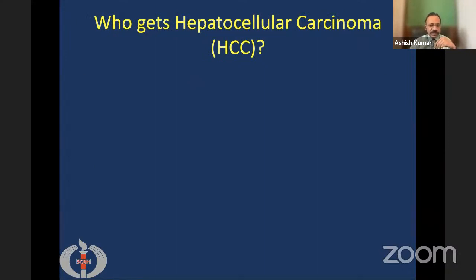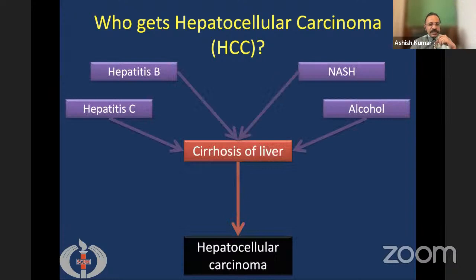The most important risk factor for hepatocellular carcinoma, or liver cancer, is cirrhosis of the liver. Cirrhosis can be of any etiology. It could be hepatitis B virus related, hepatitis C related, non-alcoholic steatohepatitis (NASH), alcohol, Budd-Chiari syndrome, autoimmune liver disease, or any other etiology. But if there is cirrhosis, then this patient is definitely at risk of having hepatocellular carcinoma.